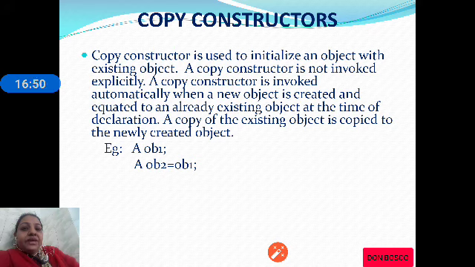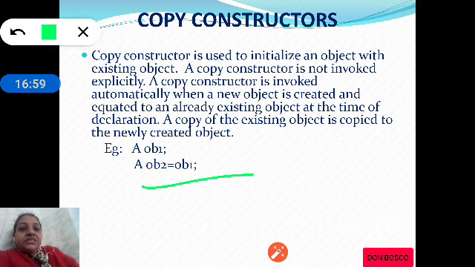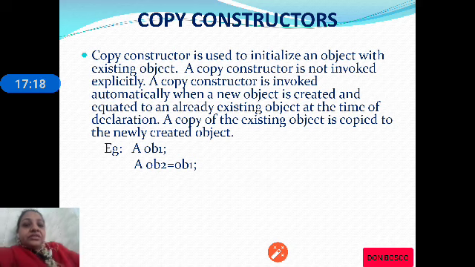I am creating an object OB1 of class A. Let us check the second statement, which is A OB2 = OB1. That means we are equating OB2 with the equal sign to OB1. OB1 is an already existing object and we are copying the same object to OB2. So this is about the copy constructor.